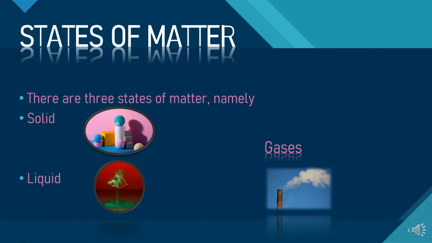What are the states of matter, and in how many forms does matter exist? There are three states of matter, though we also consider plasma, but mainly there are three. That is solid. You can see the picture. The solid's shape is intact and fixed. Now then there is a liquid.